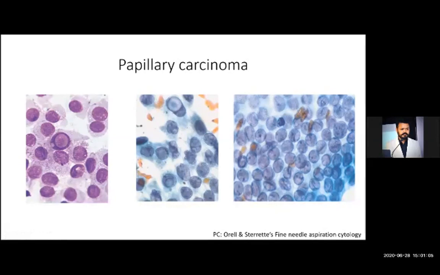One more important microscopic feature of papillary carcinoma is presence of psammoma body. Psammoma body usually is not seen on FNAC. It's mainly a feature of histopathology. So you will get psammoma body on histopathological slide, but you can get it on FNAC, but it's very rare. And what is psammoma body? Psammoma body is nothing but just the degenerated calcified papilla, which is called as psammoma body. It has concentric rings and is dark bluish in color, seen on histopathology slides.